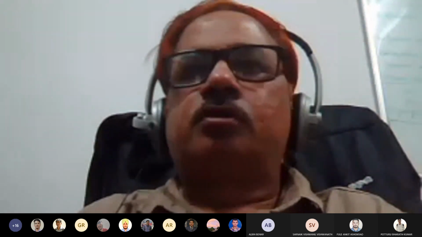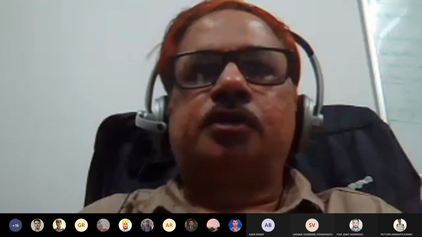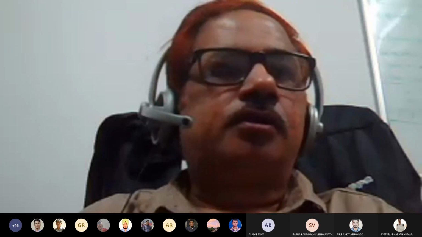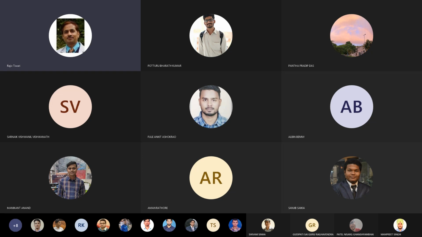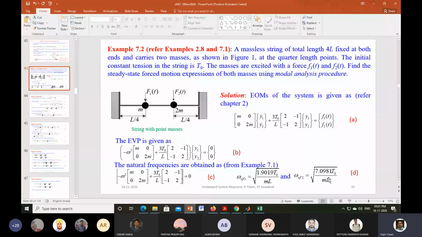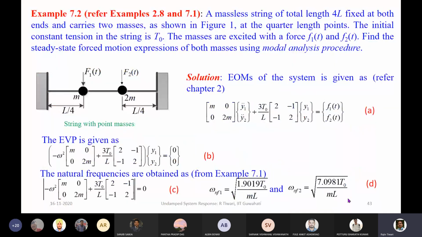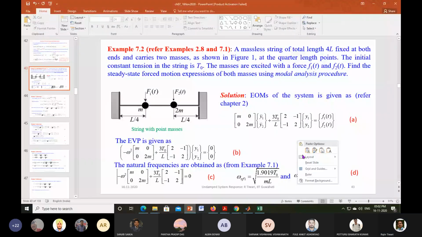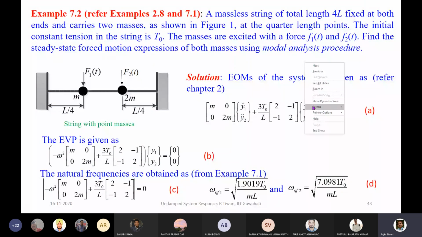So with this background, I will share the slide. This is an example I have taken for illustration, only a 2 degree of freedom system, but this can be applied to any larger degree of freedom system.